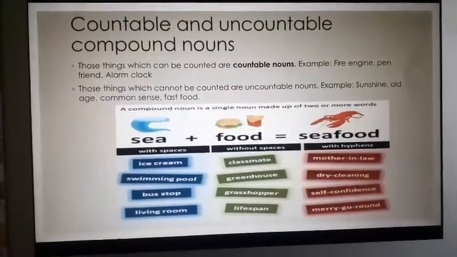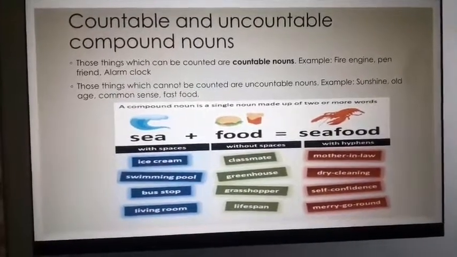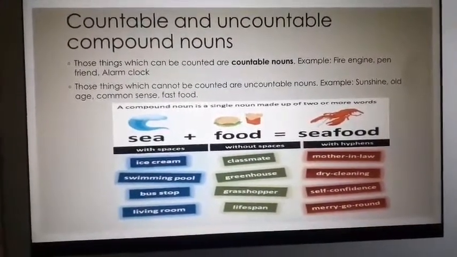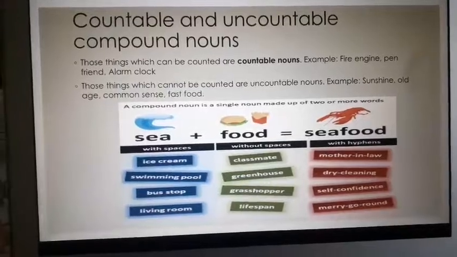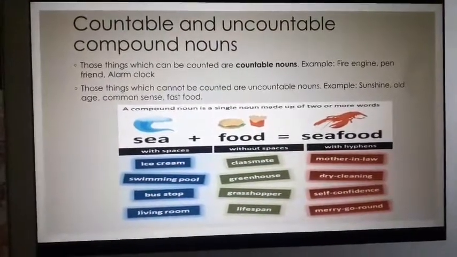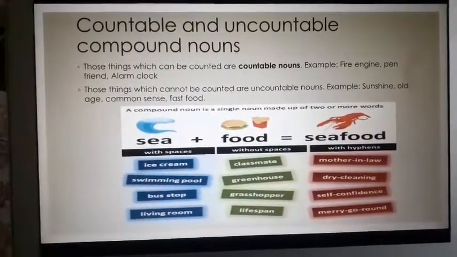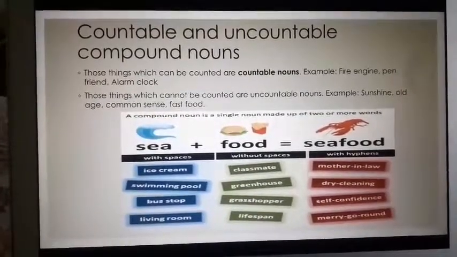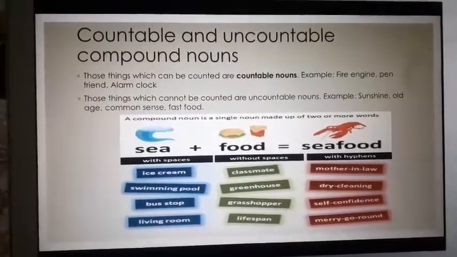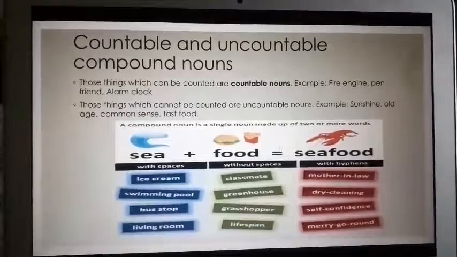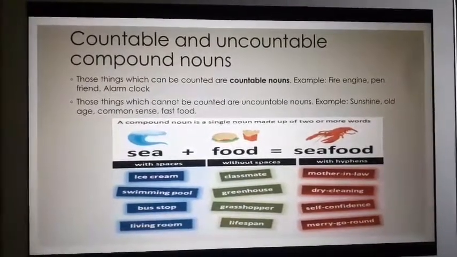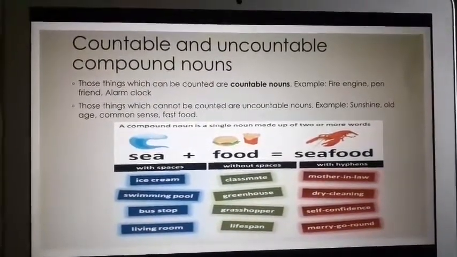Pen friend, alarm clock. You can count any of these. Who is a pen friend? A pen friend is basically a person you've never met, but you write letters to them. So you only communicate through letters. That's a pen friend. So you can have many pen friends, right? Alarm clock, that again you can count, alarm clocks, right?